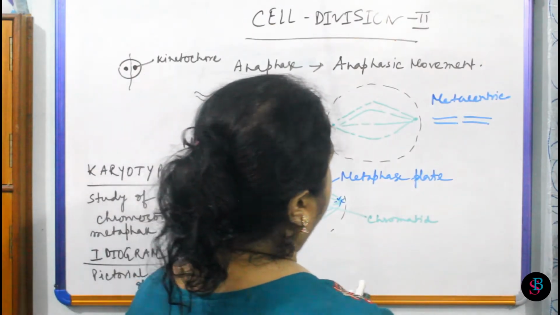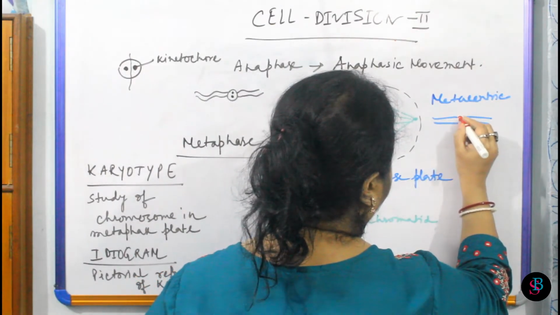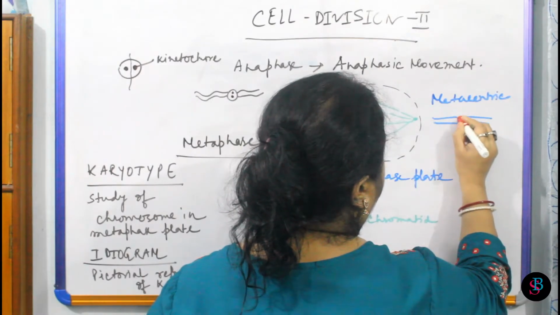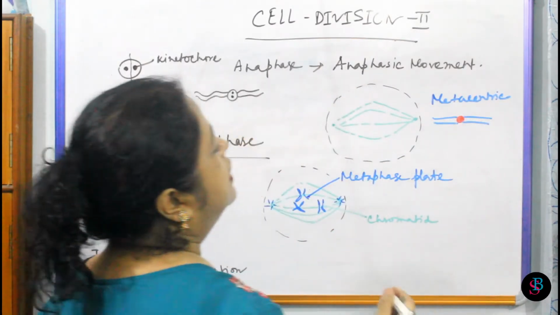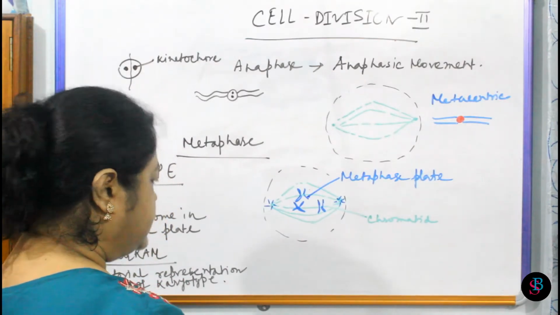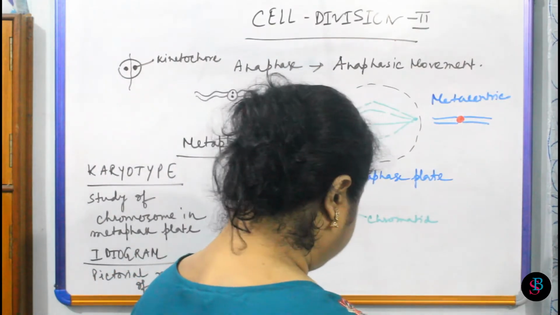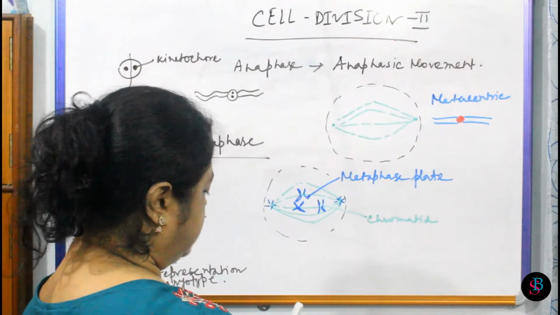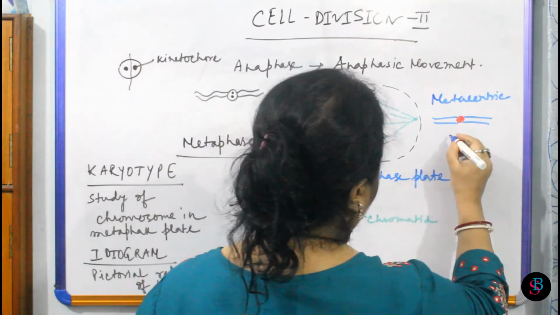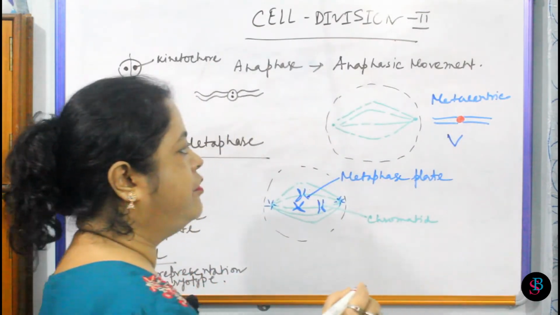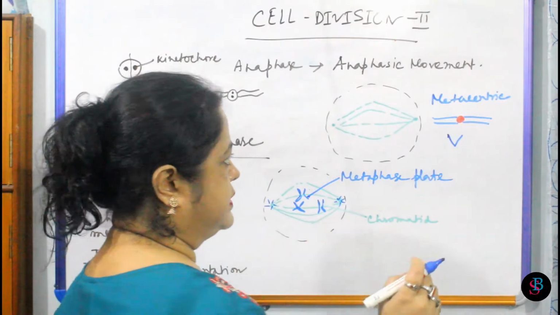So both the arms are equal in length. Two chromosomal arms are exactly the same size, so during the anaphasic movement they will take the configuration of the V, the English alphabet V, in case of metacentric chromosome.